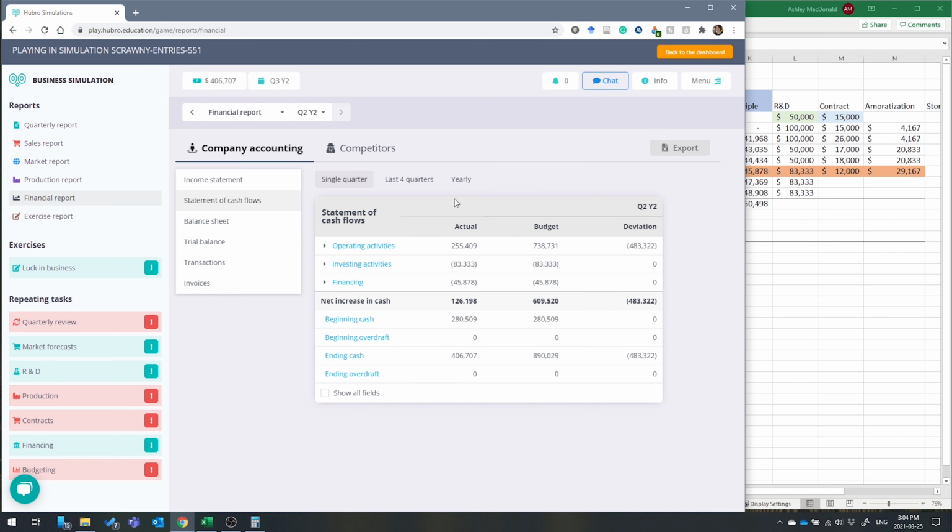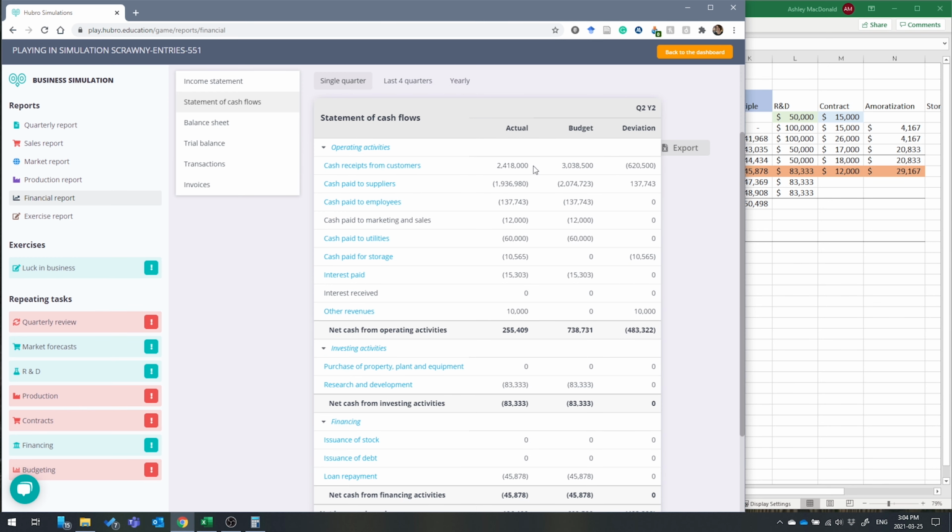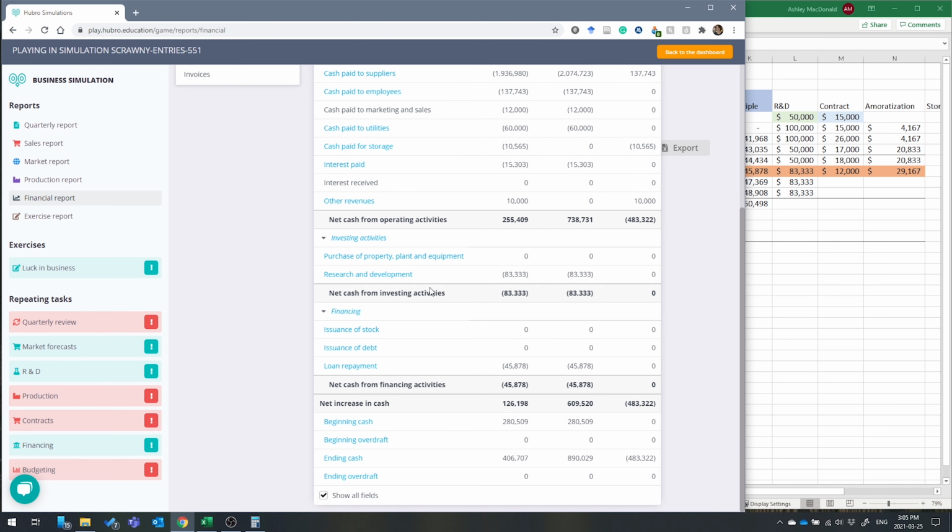What about in my cash flow? Yeah, that same deviation, and then the cash receipts. I'm assuming that's from the contracts I didn't deliver on, which I shouldn't have added into my revenue amount. All right, well, I hope that helps. I'm going to cut all this mess together and see if it's an actual video.